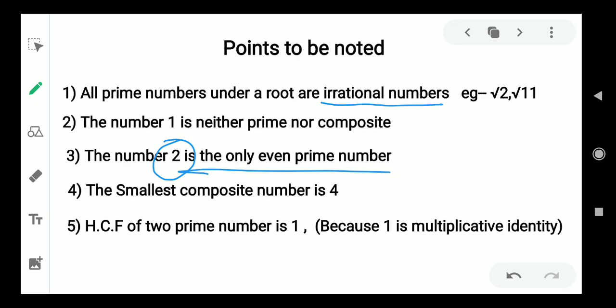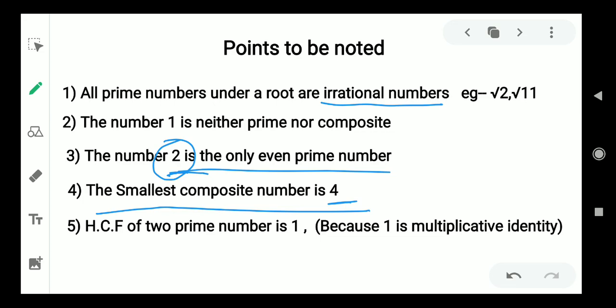Point number 4, the smallest composite number is 4. So in this chapter you will have a question that states, write the HCF of the smallest prime number and the smallest composite number. So this point is needed to be remembered.